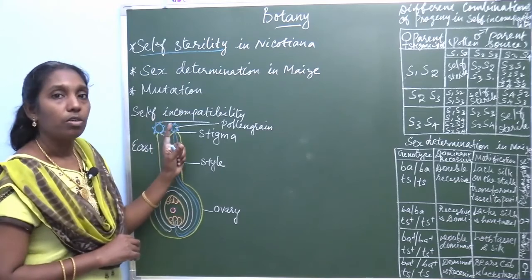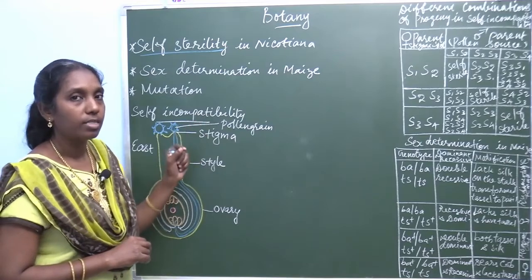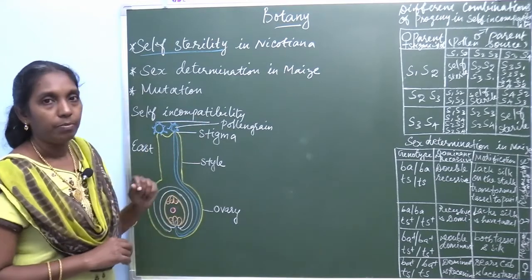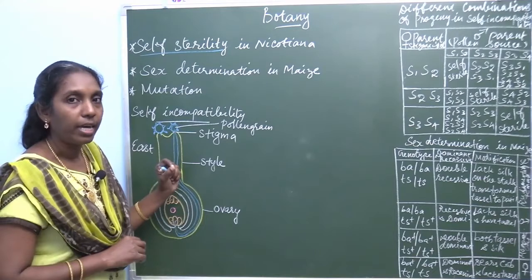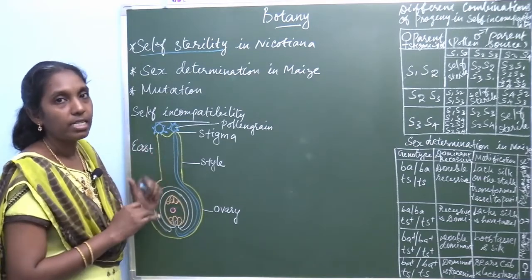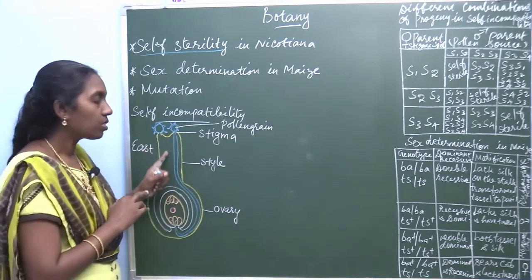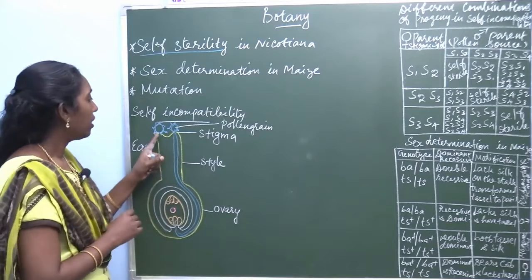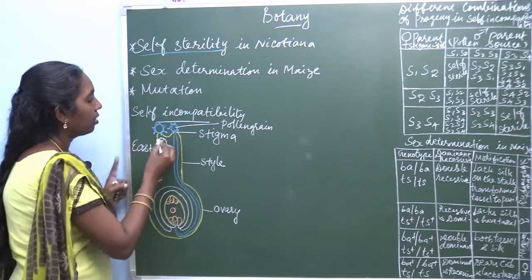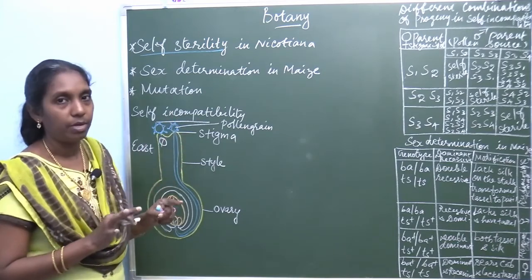So, first you write about the definition: what is self-incompatibility or self-sterility. The pollen grain in a plant does not germinate on its own stigmatic surface. Pollen grain does not germinate on the stigmatic surface of its own plant. This is called self-incompatibility.